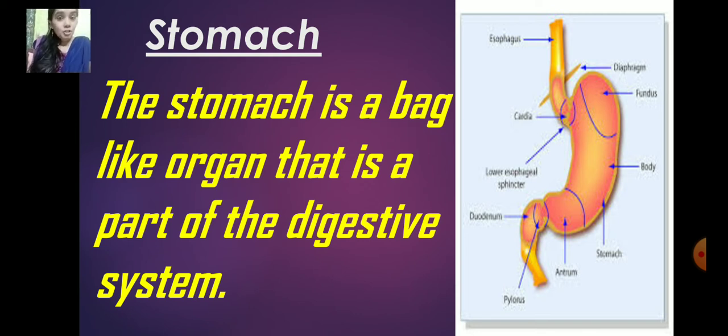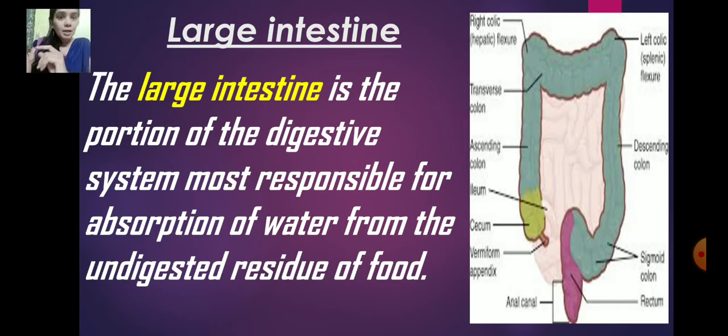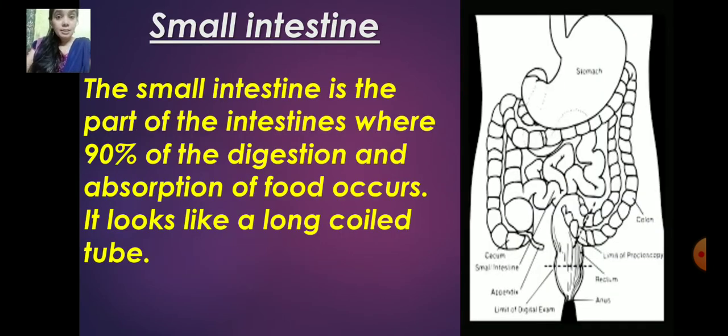So what is stomach? It's a bag-like organ, right? So shall we move on to the next one? Yes. Next one is large intestine. Now before we read the large intestine, let us learn what is small intestine, right? Because our food, after it reaches the stomach, it slowly moves into the small intestine.